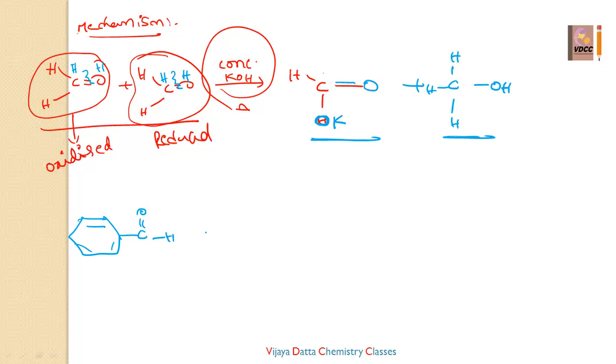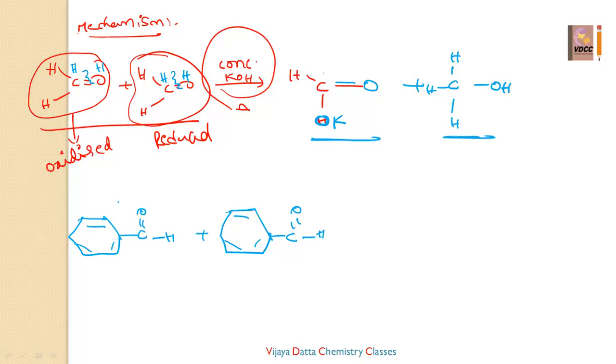This aldehyde oxidation and reduction we will study clearly in the part of alcohols, with all the named reactions, and physical and chemical properties of the functional groups: alcohols, phenols, ethers, aldehydes, ketones, carboxylic acids. But this is one generalized equation.